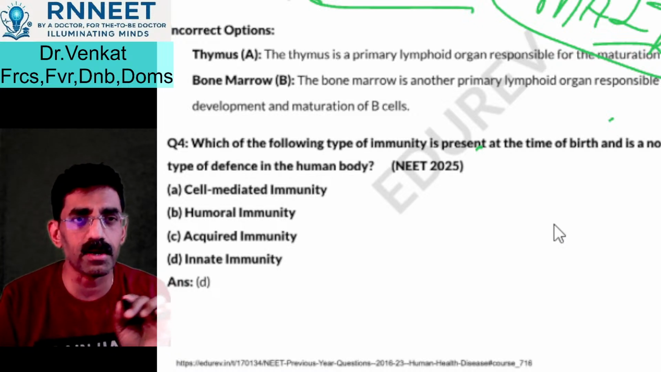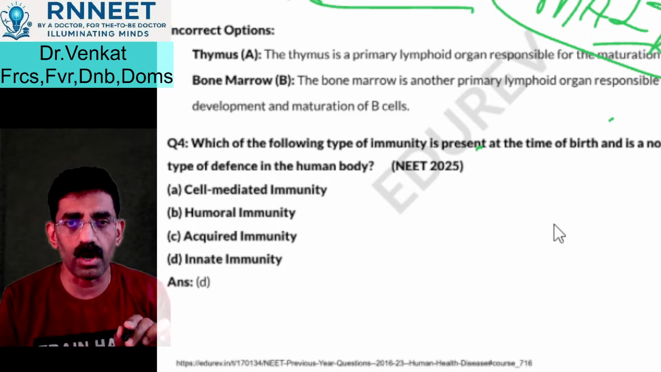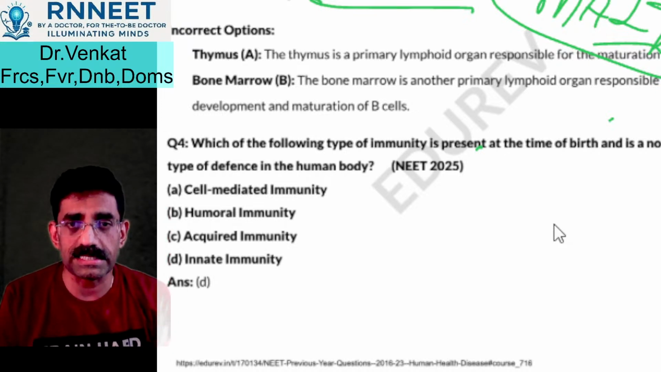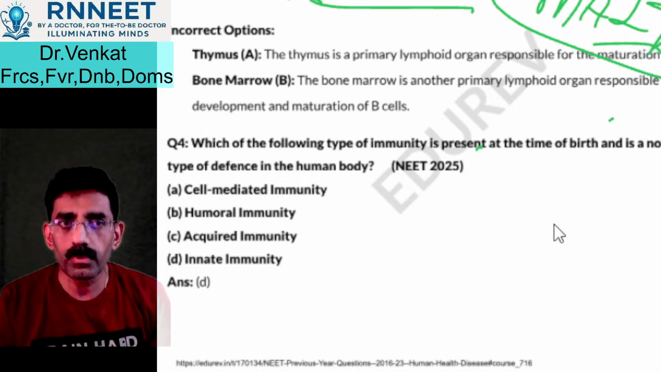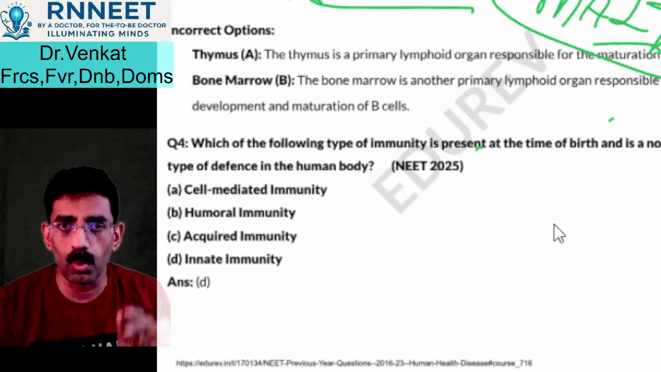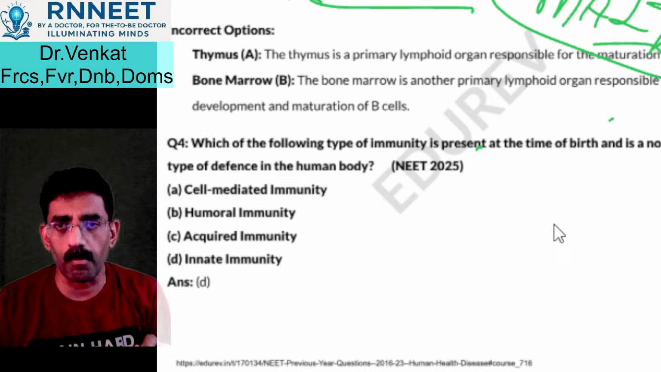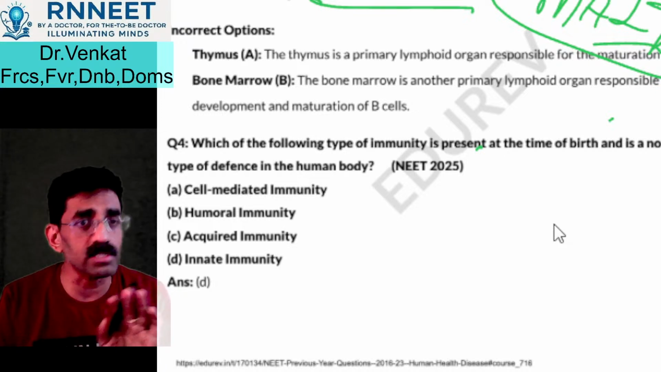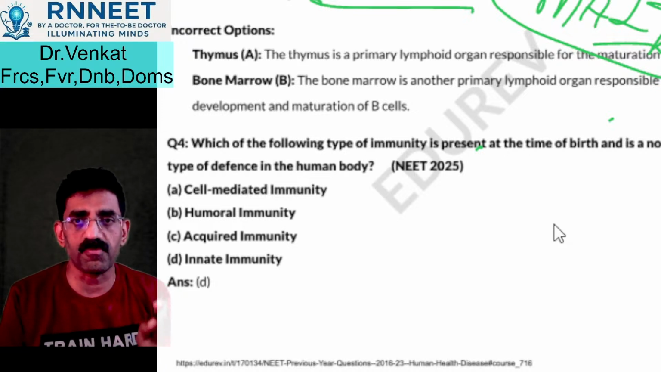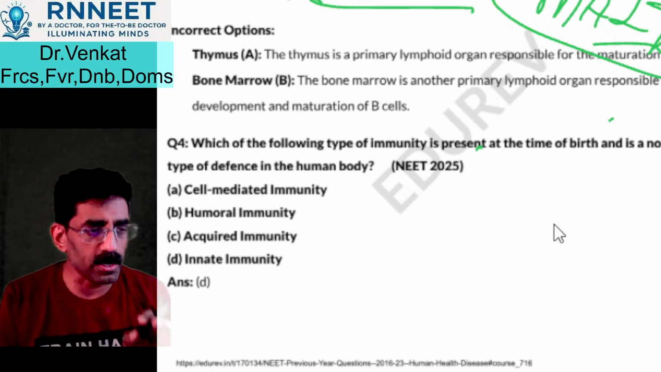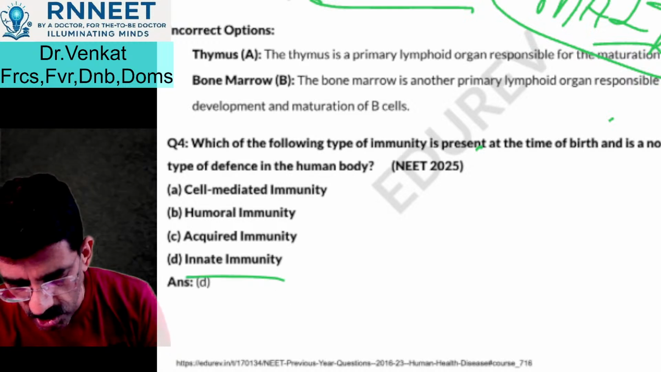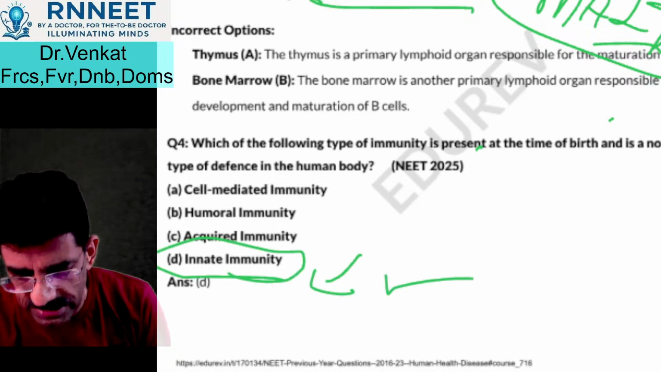It is not a cell-mediated immunity. It is a type of humoral immunity because it is acquired directly from the mother. But at the same time, what is it? Through the mother, it is the innate immunity. So the type of immunity present at the time of birth is a type of acquired immunity and a humoral immunity, but it is not specific. It is a non-specific type of defense to the human body, and typically because the choice has been given, innate immunity is also one of your choices, so you need to write that as the answer.